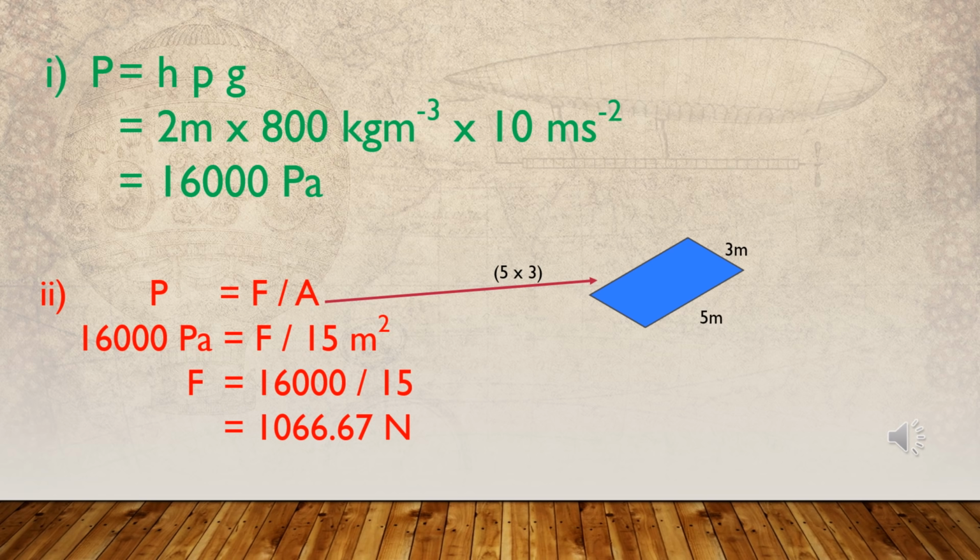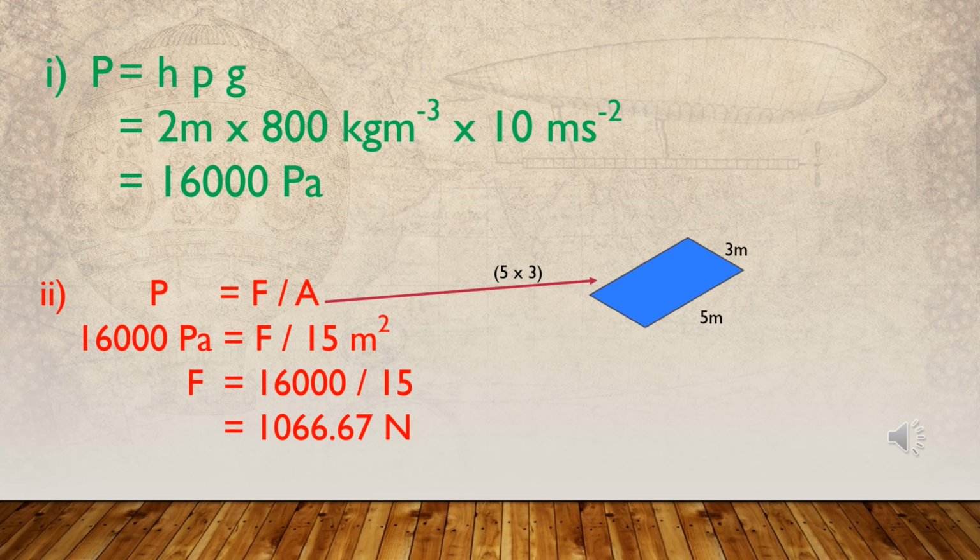You can use the equation: pressure equals perpendicular force divided by area. We learnt it in previous slides as pressure exerted due to solids.